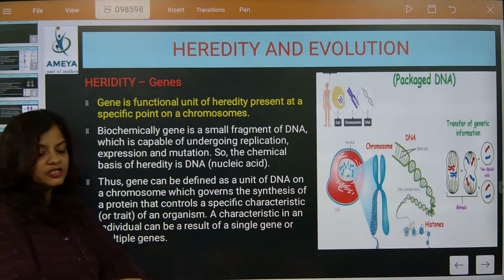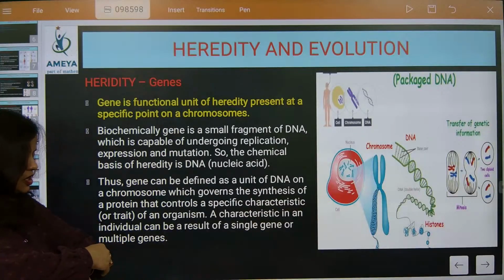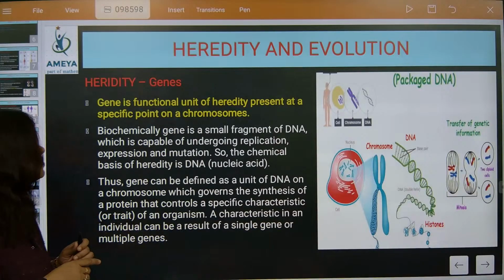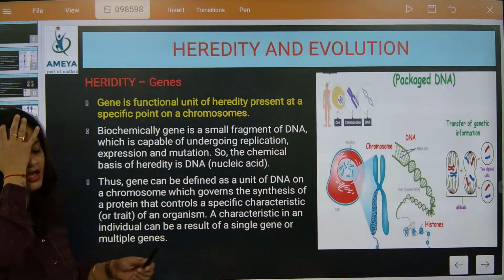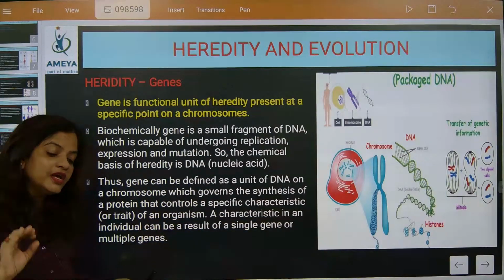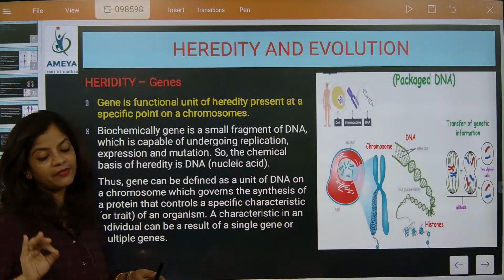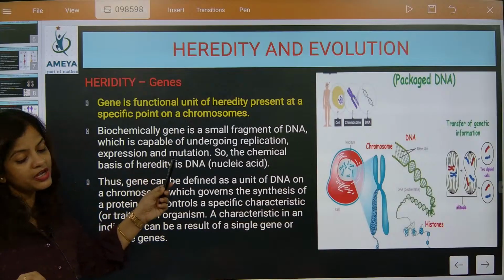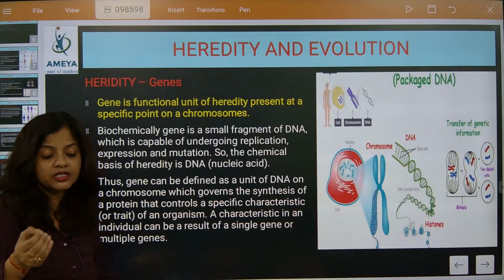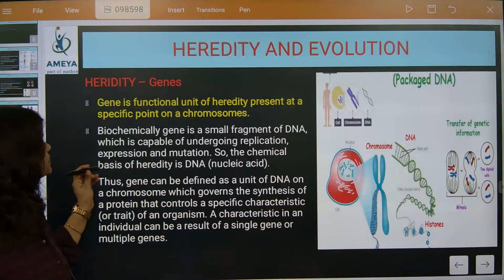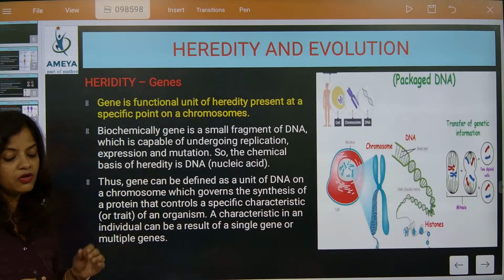So definitely this is most important. Please check this one out. We must remember this one. Biochemically, gene is a smaller fragment of DNA. Which is the smaller fragment of DNA? Gene is the smaller fragment of DNA. And what is it capable of? It is capable of replication, meaning making its own kind, expression and mutation. So what all things can it do?